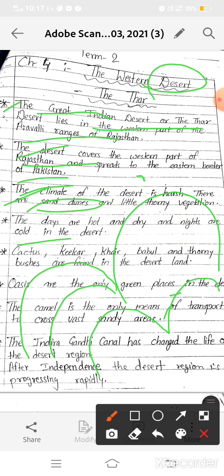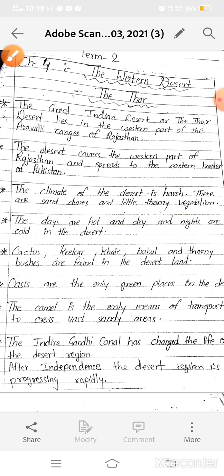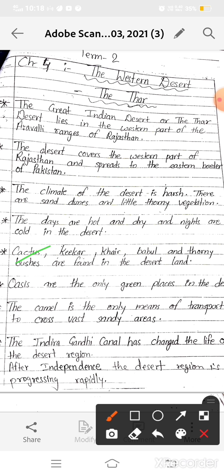Okay, and in some places, see, the main vegetation of the desert regions are cactus, kikar, khair, babool and thorny bushes, and the bushes are found in the desert land. Okay, desert land or desert region. Okay, so which are the main trees? Cactus, kikar, babool, khair are common trees in the desert. Okay, and there are some features of the desert vegetation which make them survive in this type of harsh climate or region. Okay, which are these features?